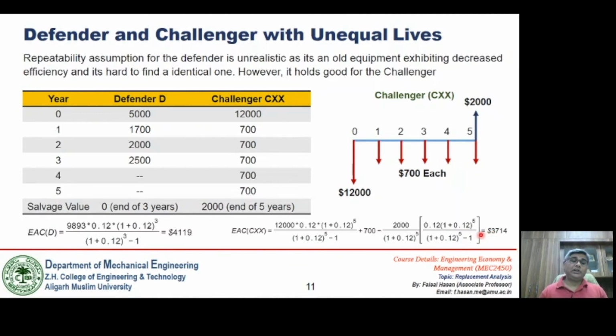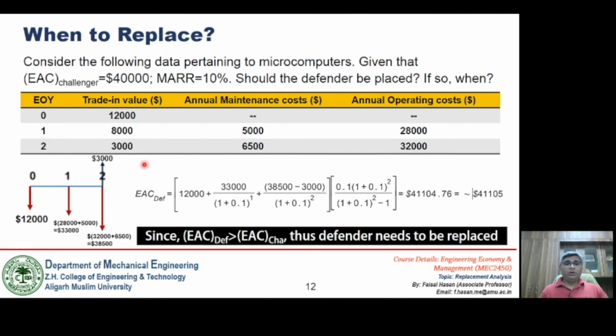As far as this problem is concerned, a replacement may be done now, or after 1 year, or after 2 years, or after 3 years. So the second question to be answered with the help of replacement studies is when to replace this defender. Let's see how the computation for calculating the appropriate time for the replacement is done.